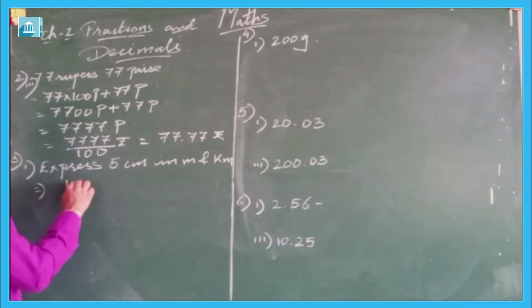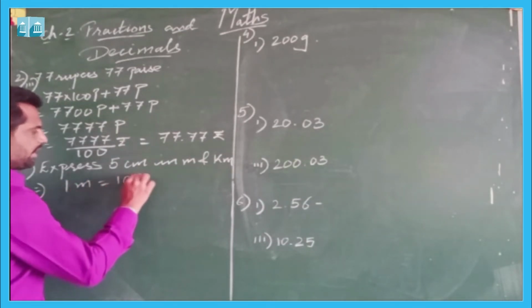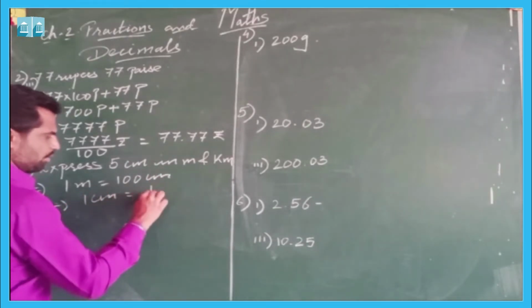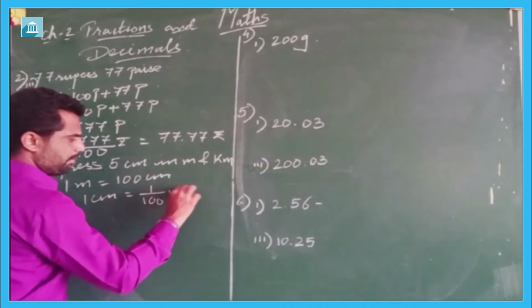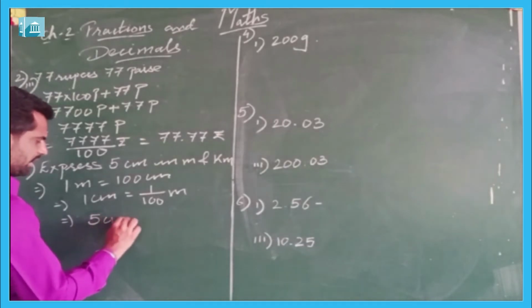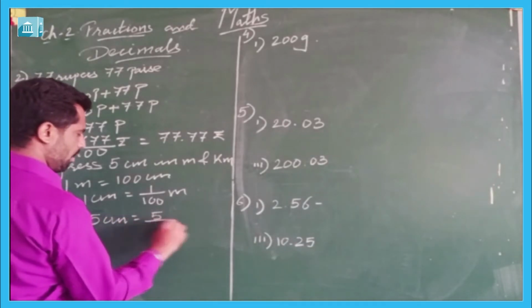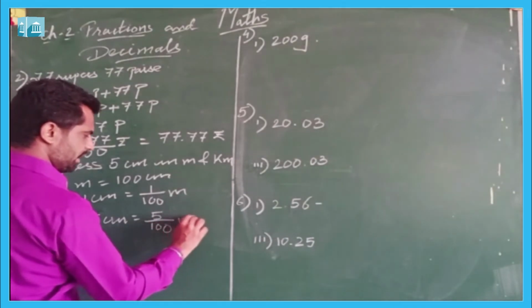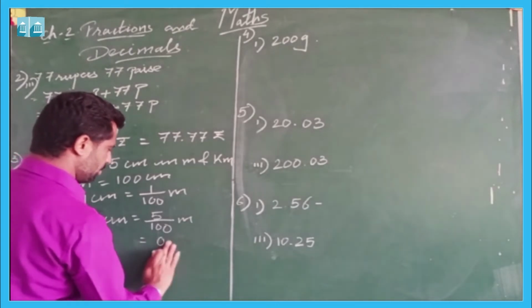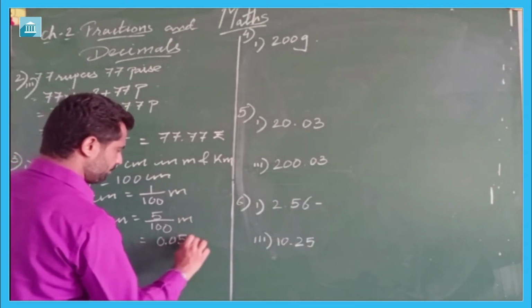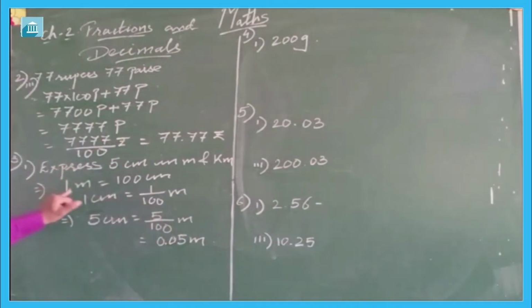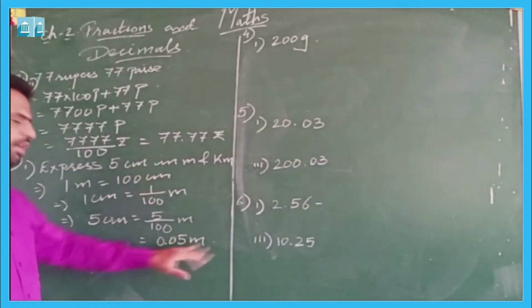We all know that 1 meter is equal to 100 centimeter, and that's why 1 centimeter is equal to 1 upon 100 meter, and therefore 5 centimeter is equal to 5 upon 100 meter, which will be equal to 0.05 meter. So 5 centimeter is equal to 0.05 meter.